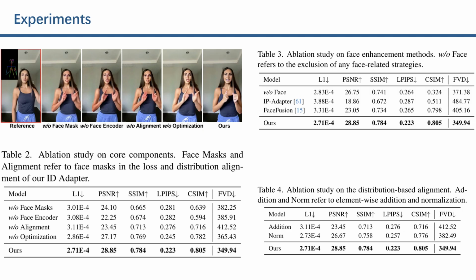In terms of the ablation studies, we can see that removing the core components significantly degrades the performance, particularly in face-related regions, highlighting that our components significantly enhance both video fidelity and single-frame quality while preserving high ID consistency. That's it. Thank you.